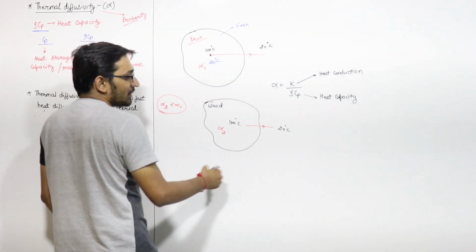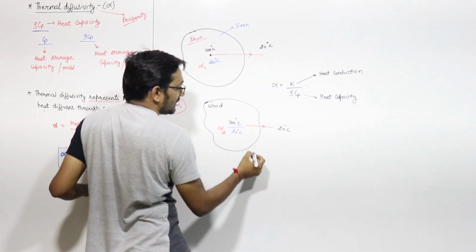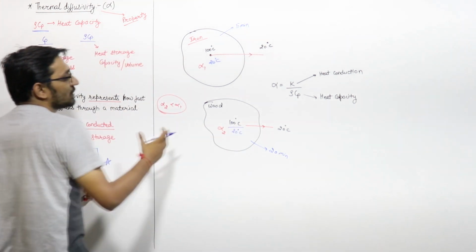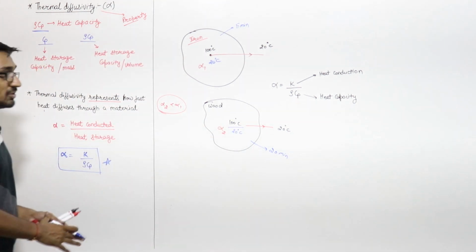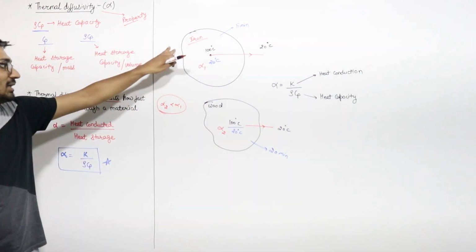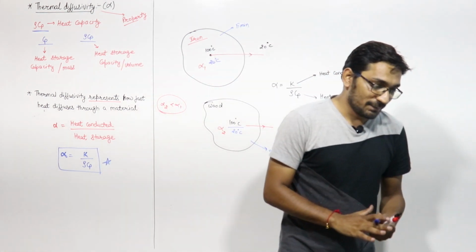Wood will also transfer the heat, right? Here also equilibrium will be achieved at 20 degrees Celsius, but it will take maybe 20 or 30 minutes because here the thermal diffusivity is less. So the heat will propagate slower than in the case of iron. This is the meaning of your thermal diffusivity, right?